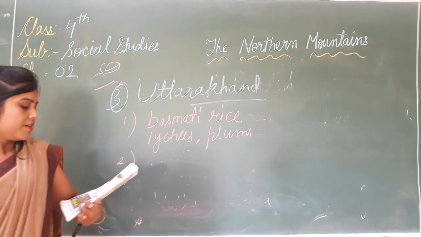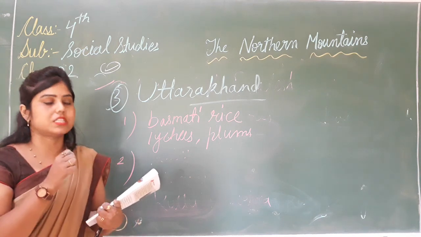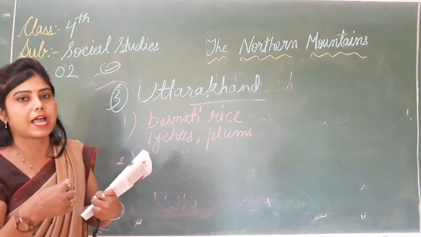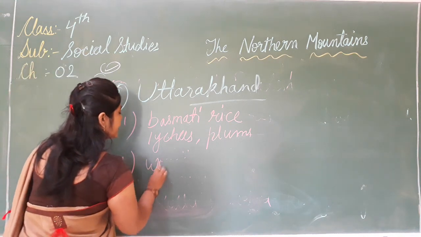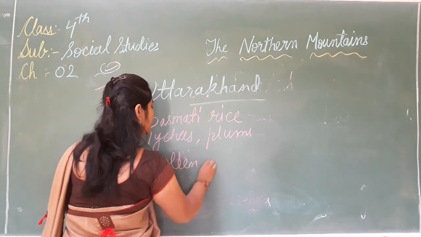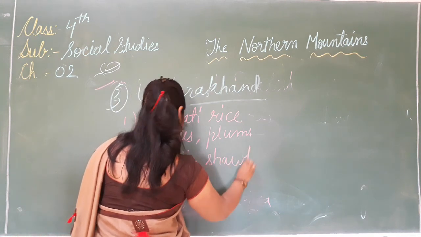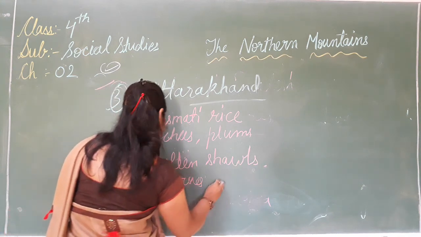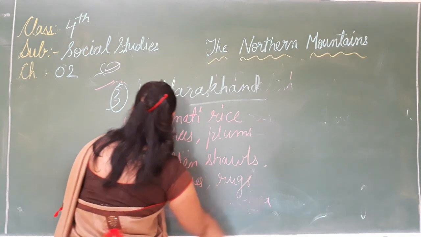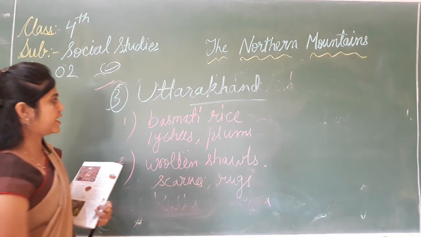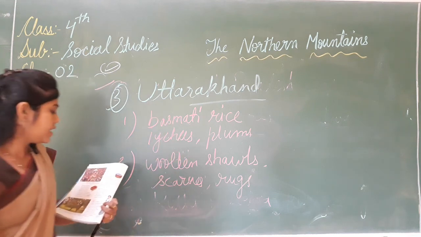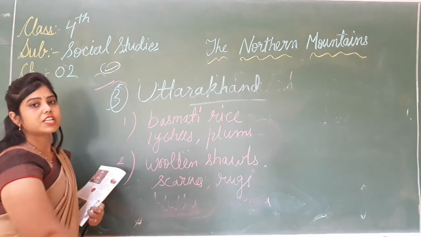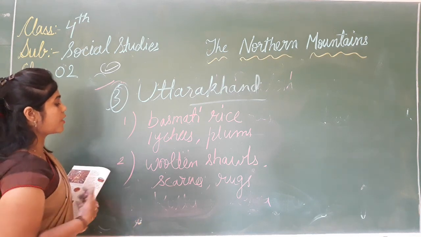Some people weave woolen shawls, scarves and rugs. कुछ जो लोग हैं क्या वीव मतलब बुनाई करते हैं, इसकी क्या क्या चीजें बुनते हैं? Woolen shawls, scarves and rugs. And tourist places of attraction in that state are Nainital, Mussoorie and Haridwar. They attract a large number of tourists.